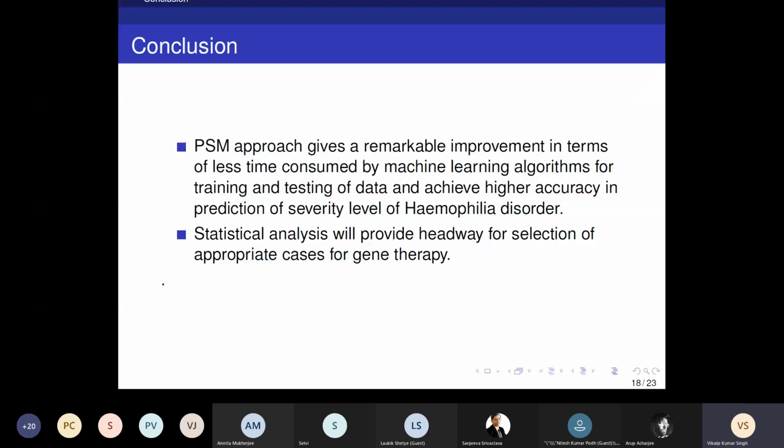I am from a computer science background, so I am not well versed, but in gene therapy, if the amount of factor 8 is improved a little bit, the life of hemophilic patients is much improved. It is helpful to take appropriate cases for gene therapy.